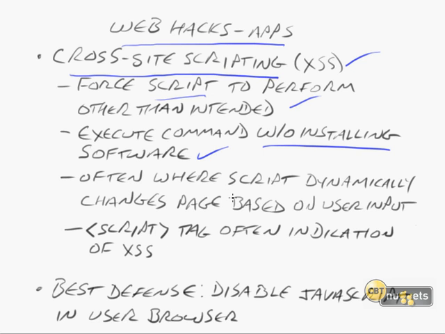Often this is where the script will dynamically change the page based upon user input. Right offhand, I can't think of a good example, but maybe something like this. Let's say that you entered that you were a resident of the United States. Maybe this is a web sign-up form of some type. I'll put USA up here. When you specify USA in one of the drop-down lists, it has Angola and Afghanistan and all these other countries in there, but you picked the USA.